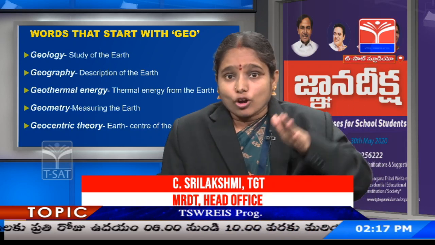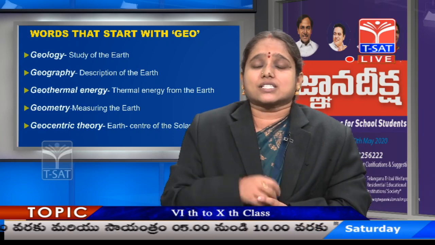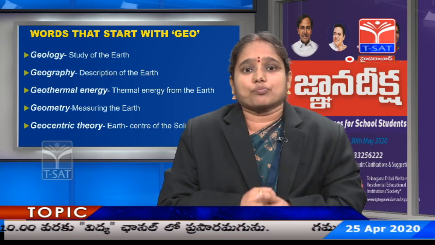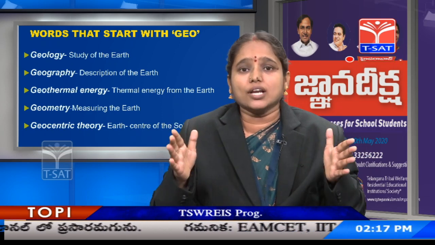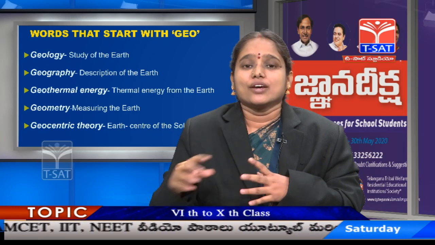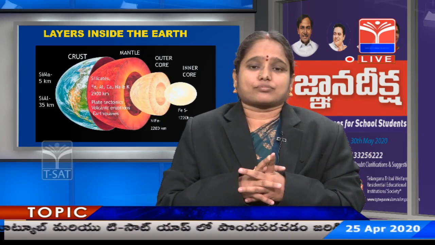But after a long time, Aristarchus of Samos proposed a theory that sun is at the center of the solar system, and Nicholas Copernicus proved the theory, made a model to prove that sun is at the center of the solar system. So these are the words which start with geo.